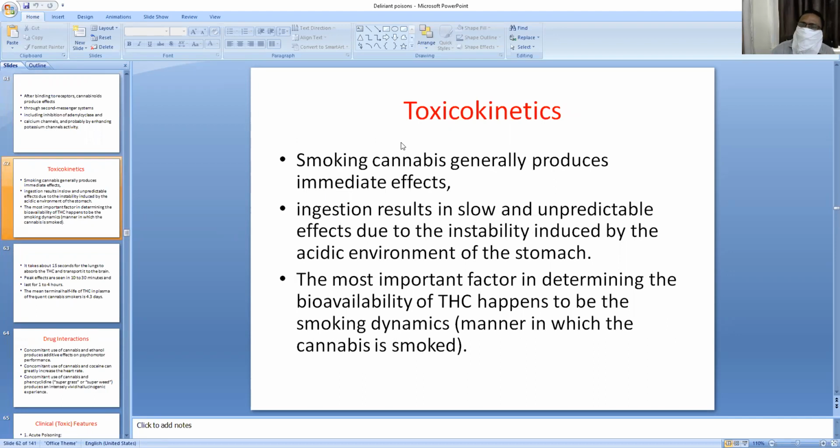What are the toxicokinetics of the cannabis sativa plant preparations? That means absorption and so on. Smoking cannabis generally produces immediate effects. Ingestion results in slower effects. The most important factor in determining the bioavailability of THC is the smoking dynamics, the manner in which the cannabis is smoked.